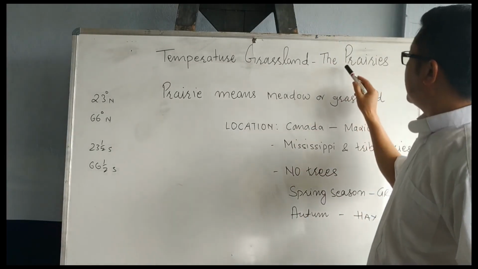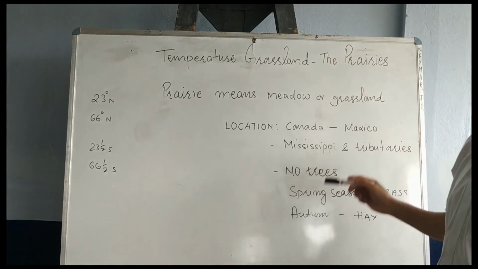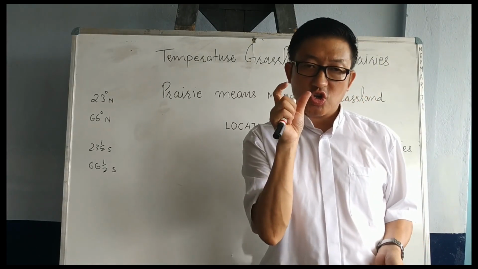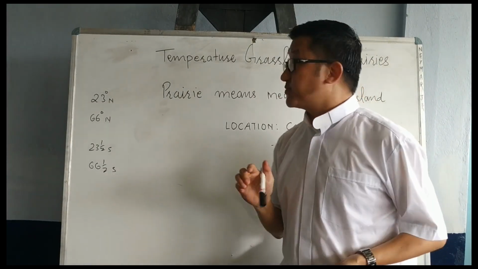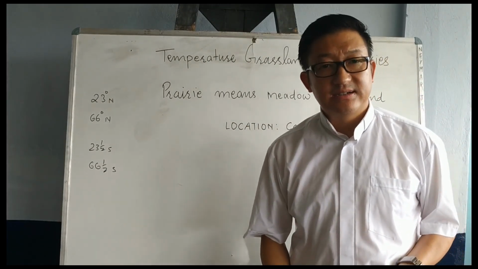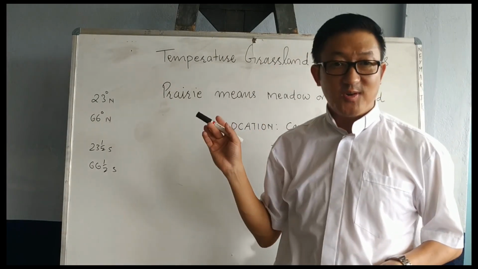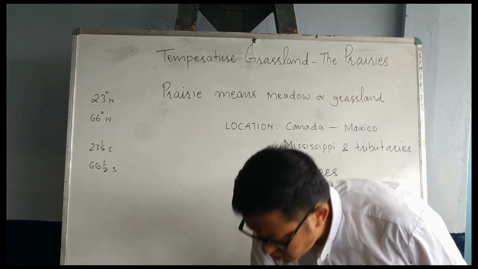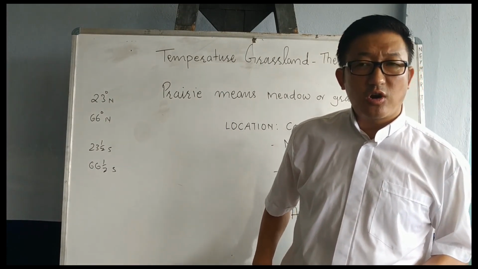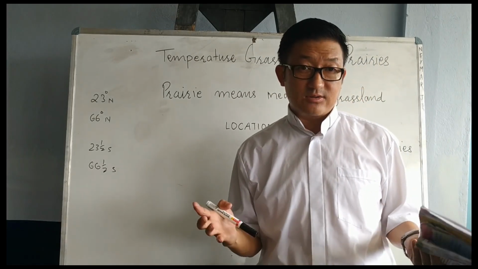Mind the spelling, prairies, P-R-A-I-R-I-E-S, prairies, right? Now, what is this? Just briefly, I would like to explain what the prairies are. Here also we grow wheat and even maize, we know. They are not trees, and they are not very short either. They are about this height, almost 3 feet sometimes, or below 2.5 feet, those kinds of grasses.